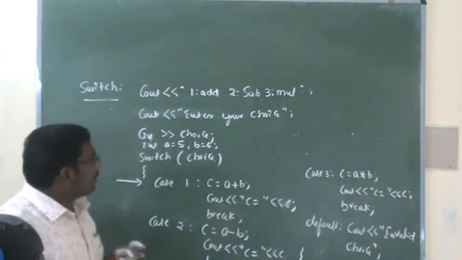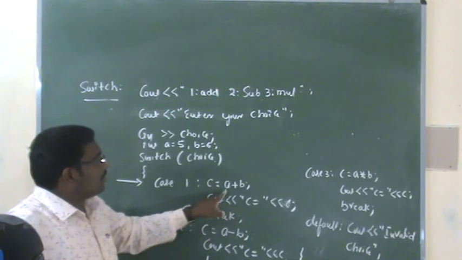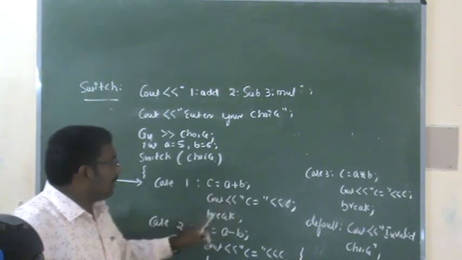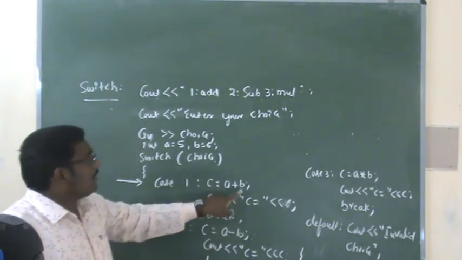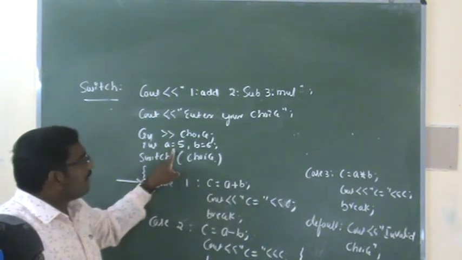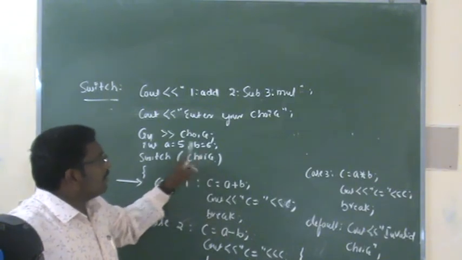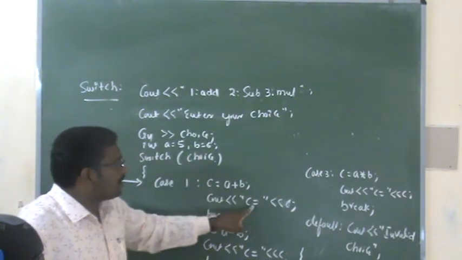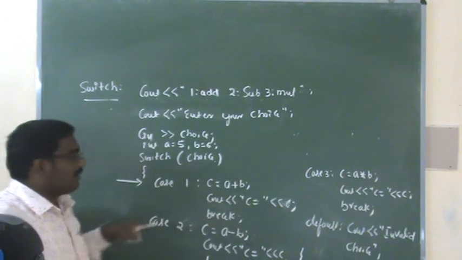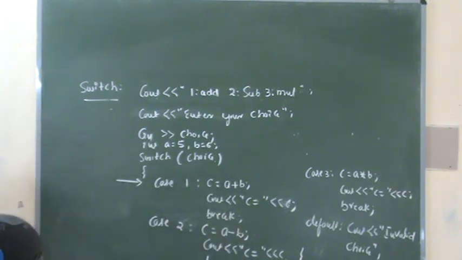What are the statements related to the first case? c is equal to a plus b, cout, break. Here c is equal to a plus b. We already know the values for a and b. a is 5 and b is 6. 5 plus 6 is 11. Cout, c is equal to 11. Break, termination of the switch statement.